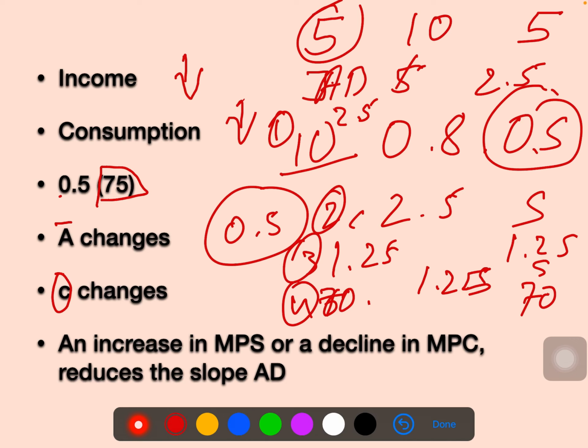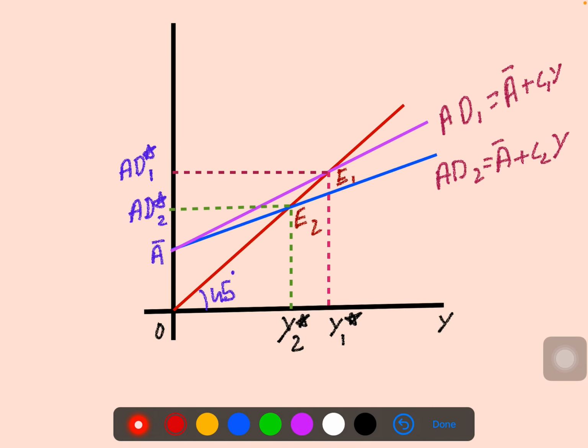So in this way, an increase in the MPS and a decline in the MPC reduces the slope of aggregate demand. It will be coming downwards. Let's see it with the help of a diagram now. This red curve you are seeing is the 45 degree line. That means it is the aggregate supply curve. On the other side, you have the violet line, which is AD1 equal to A plus C1Y. This line represents the aggregate demand at the beginning.